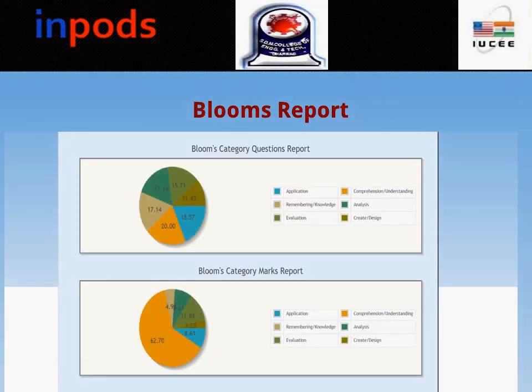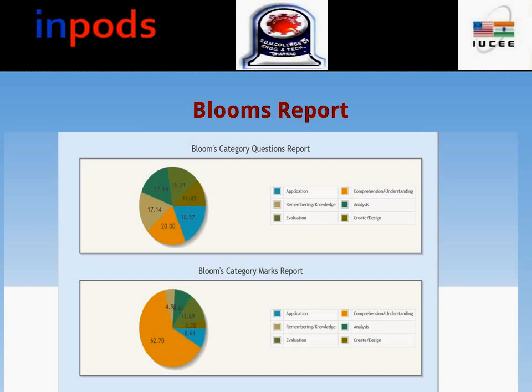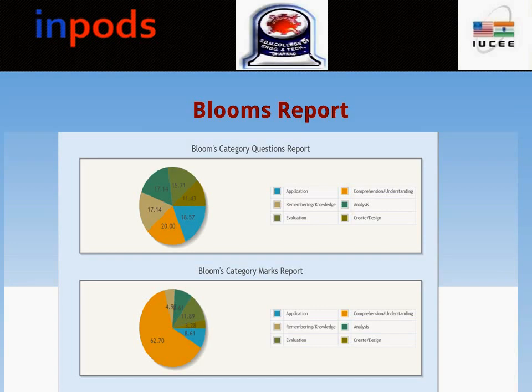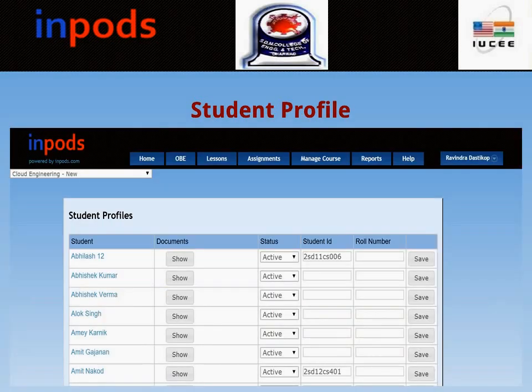Measuring success in terms of Bloom's taxonomy is also a standard way. Here it shows all the 6 components of Bloom's taxonomy, starting from comprehension to application, and this is what it shows: question report and marks report. What it means is, along the question paper, these were the questions which were asked corresponding to those levels, and these are the answers given by the students at the marks level.